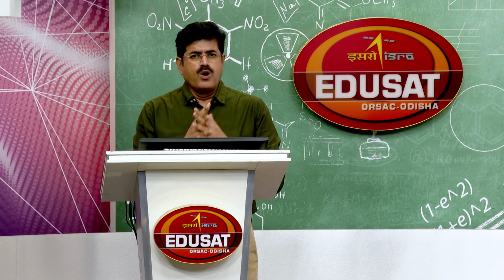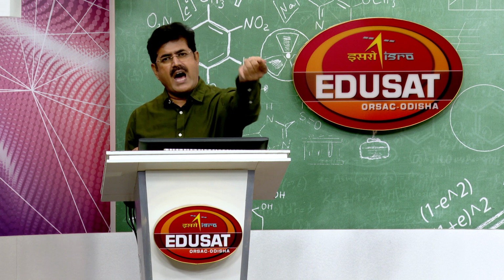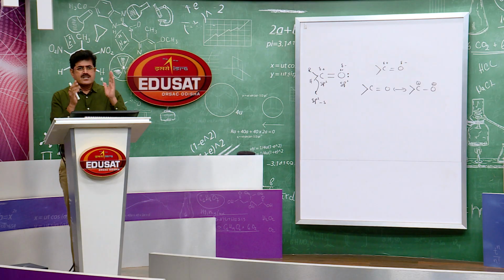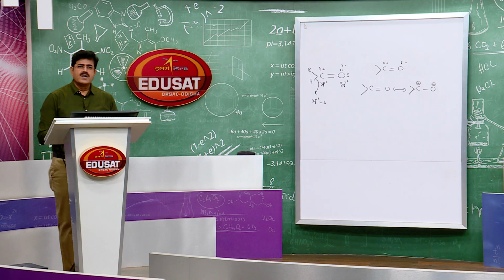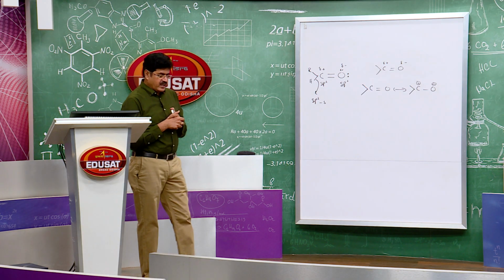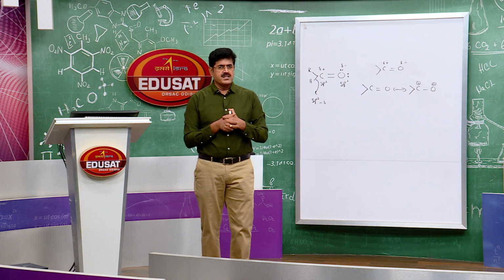The step 1 is slow, and the slow step is called RDS. RDS is the rate determining step. Okay. So here the rate of the reaction can be determined. This is the nucleophilic addition reaction of aldehydes and ketones. So the characteristic reactions of aldehydes and ketones are the nucleophilic addition reactions.